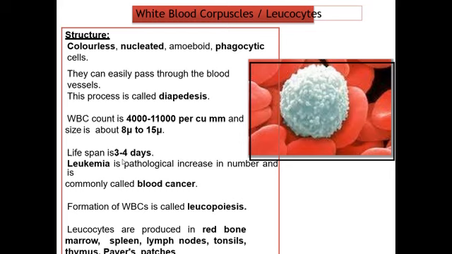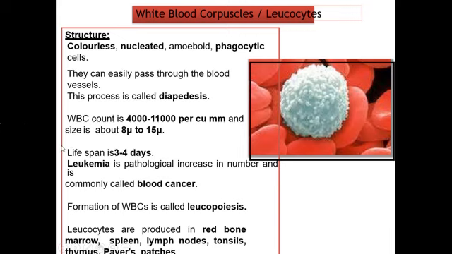Phagocytosis is a process in which the cells engulf the bacteria or the foreign particle which enters the body, and they destroy them. They easily pass through the blood vessel at the site of infection, and the process is known as diapedesis. Normal count of WBC is 4000 to 11,000 per cubic mm, and the size is about 8 to 15 micron. Lifespan is 3 to 4 days.